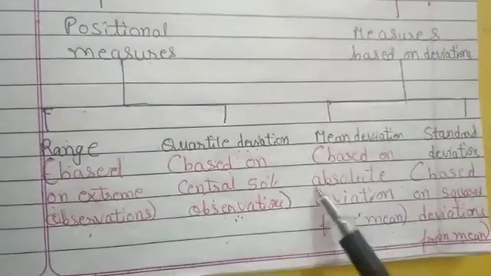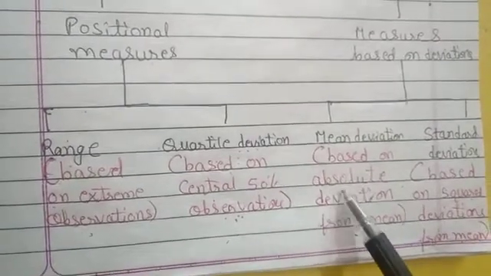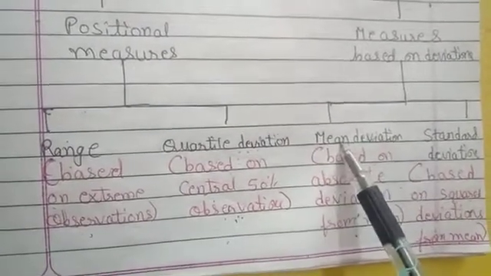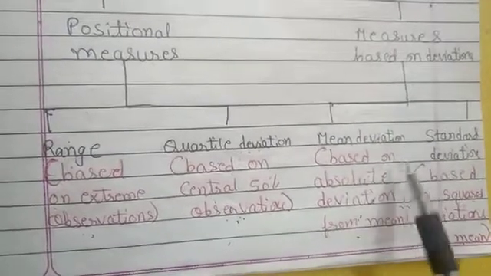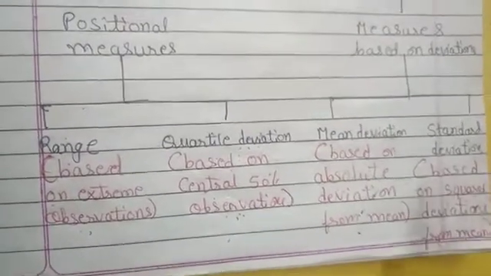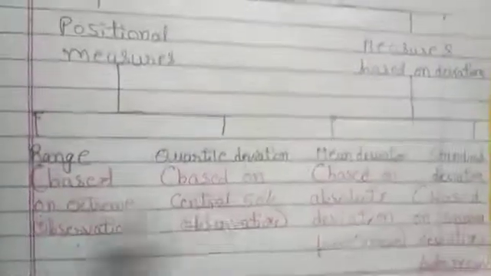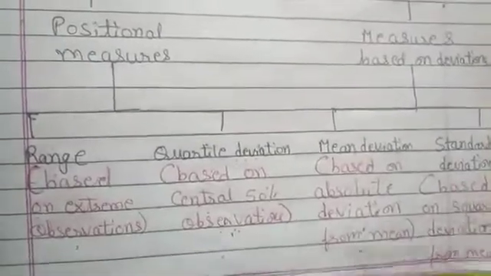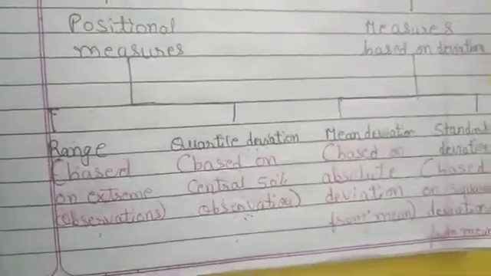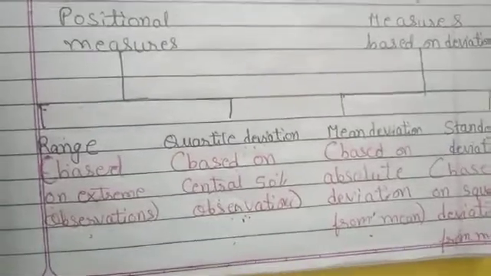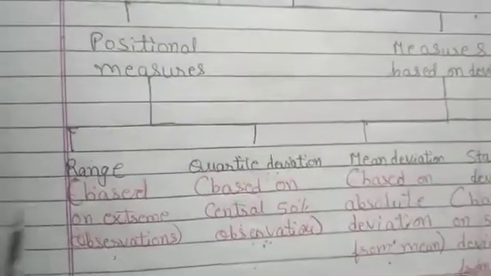So in mean deviation we are taking the absolute value, that is, the negative sign we are ignoring, and in standard deviation, the square of the deviation which we find, right? In detail, whenever the exercise comes, it will be revised one more time. Now we are starting with exercise 4.1, which is based on the formula of range.